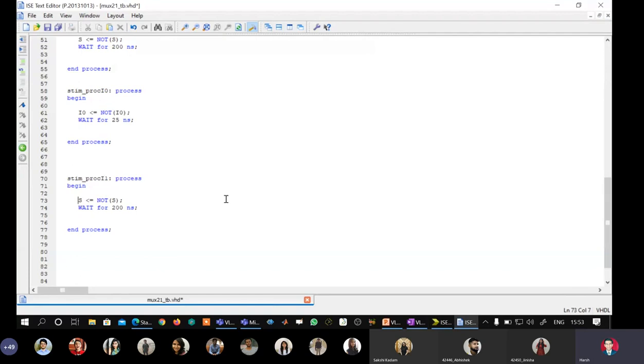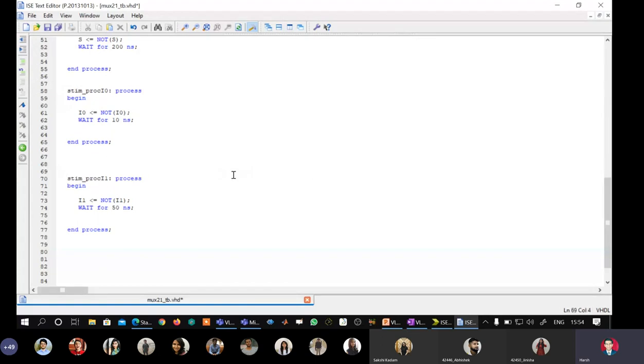I will change it so that I1 gets not of I1, and I will change the period. Now we want the I1 signal to be faster, that is double. So we will make this one 10 nanoseconds, and I will make this one 50 nanoseconds. That is okay.